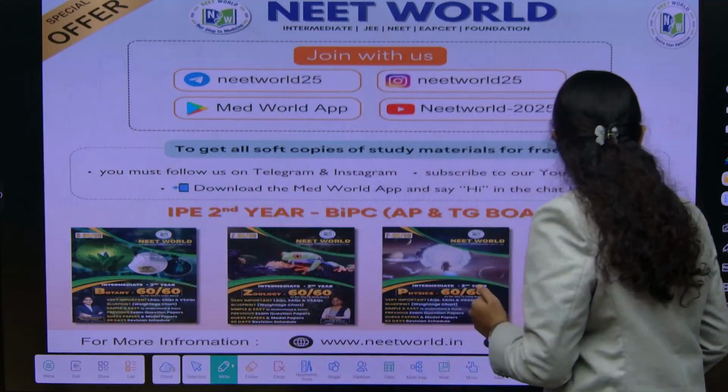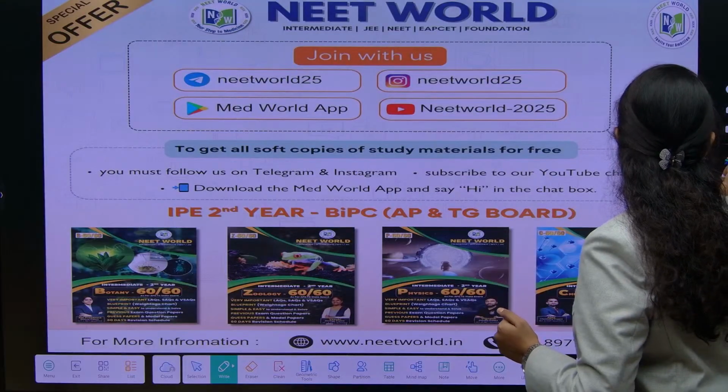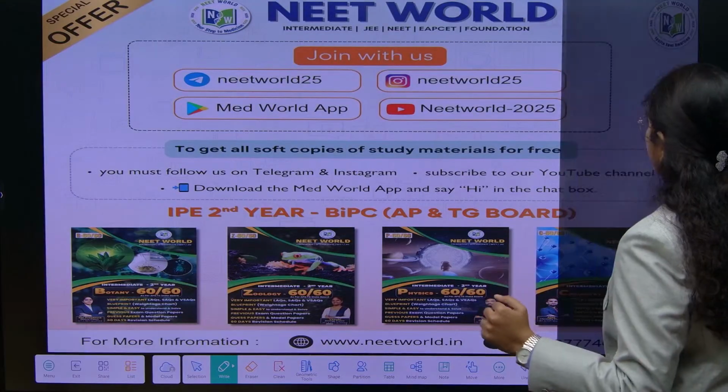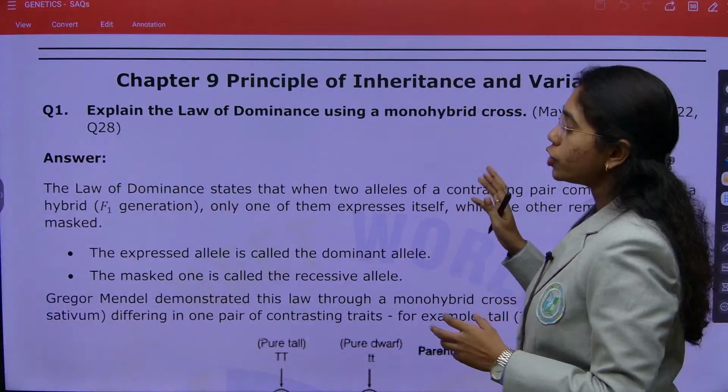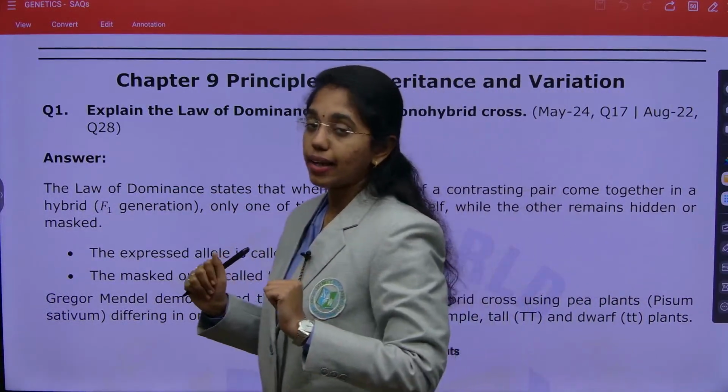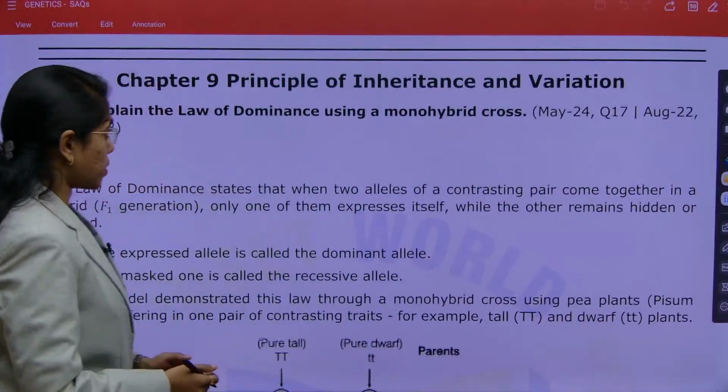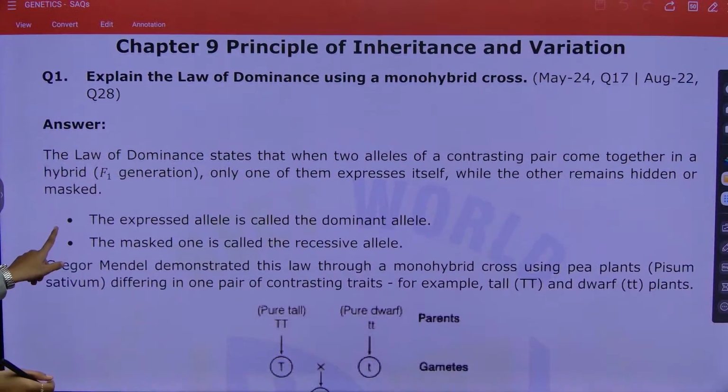Next, if we see, yeah, so here we go with the short answer type of questions. First, that is principles of inheritance. Principles of inheritance and variation.